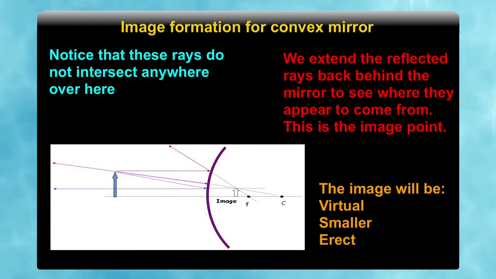But one thing you have to keep in mind, that while drawing the image for the convex mirror, you have to make sure that your ray should not enter inside the convex mirror, but it appears to be coming from there.